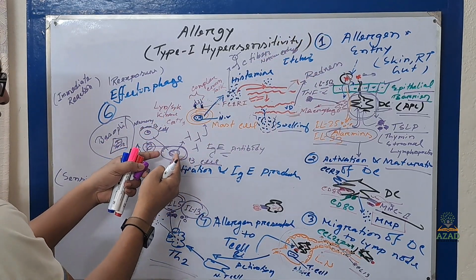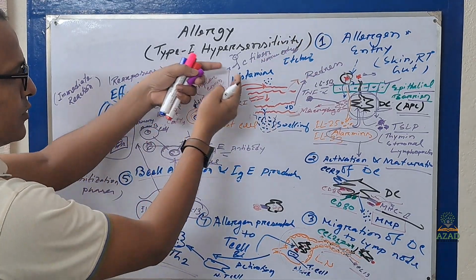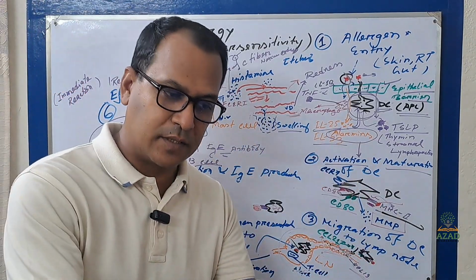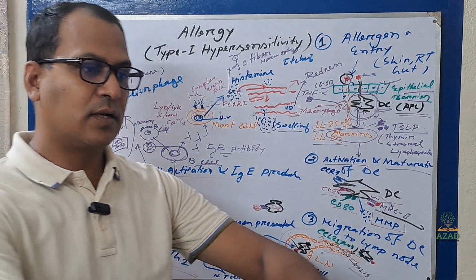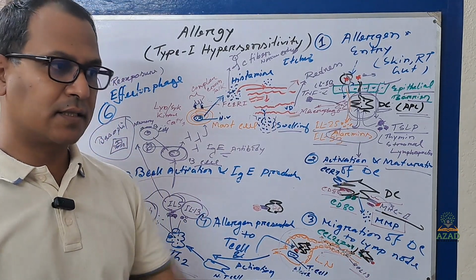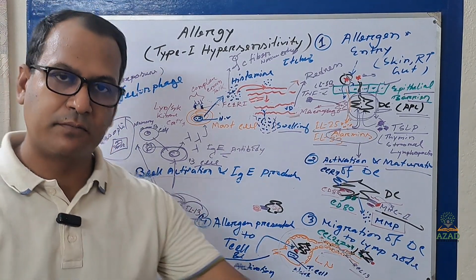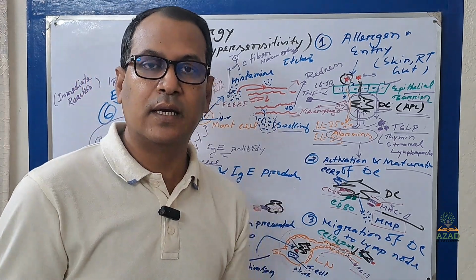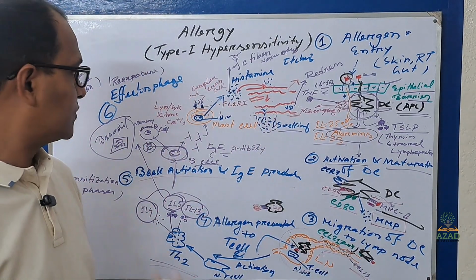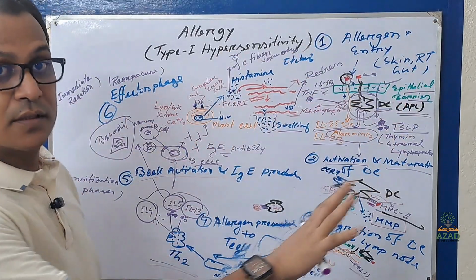Or it can activate the mast cell, and the mast cell will produce histamine, and that histamine will recruit multiple immune cells, and that will help the immune system. You can call that an immunological reaction or inflammatory reaction. That is a very normal phenomenon. But when it causes an allergic reaction, that is the issue. So this is the normal process.